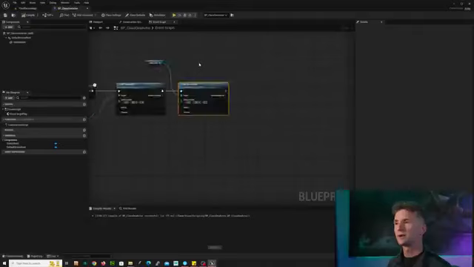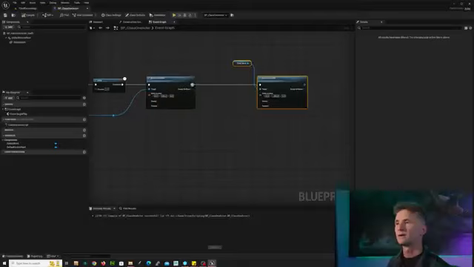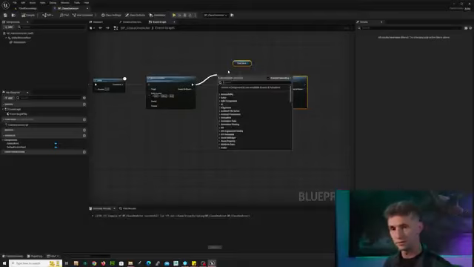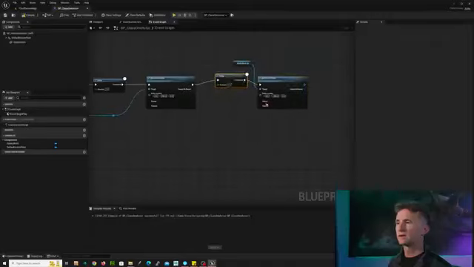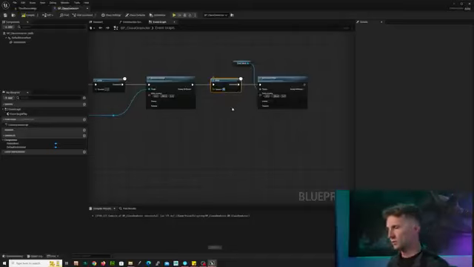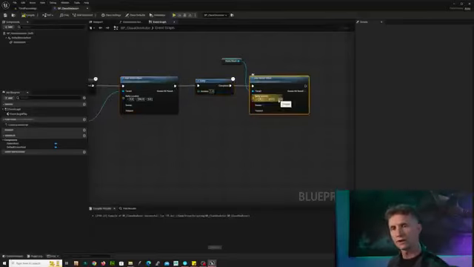Now, we can actually do the same thing here and split this up, and we can add in a delay here. I'm just going to drag off of this pin to show you one other feature of Unreal Visual Scripting. If we type delay in here and we click on it, it's going to automatically connect it for us. And if I type in here, let's do a 1 second delay. Now what's going to happen is after our second emitter move, we're going to delay a second, and then we're going to move our static mesh.